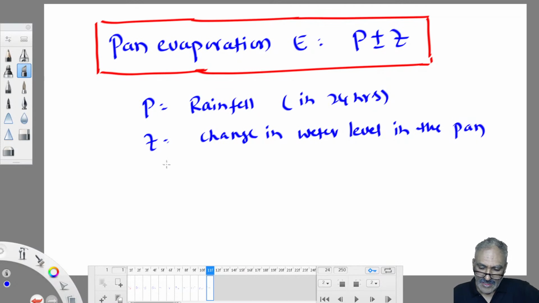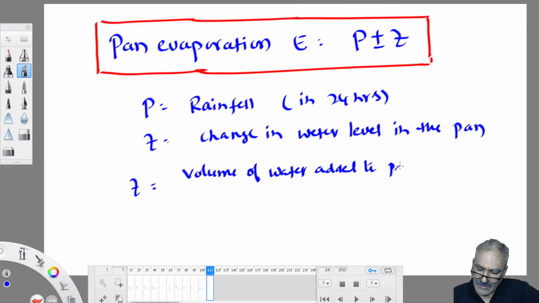So how to find the Z value? Z is equal to the volume of water or depth of change in water level in the pan. Okay, no issue. Volume of water added to the pan or removed from the pan.